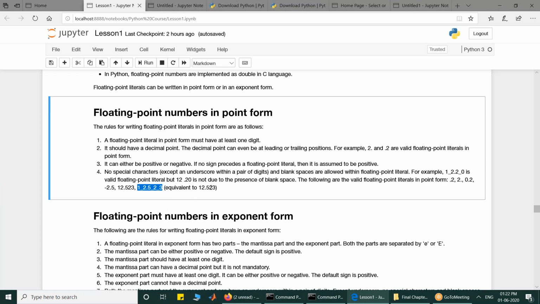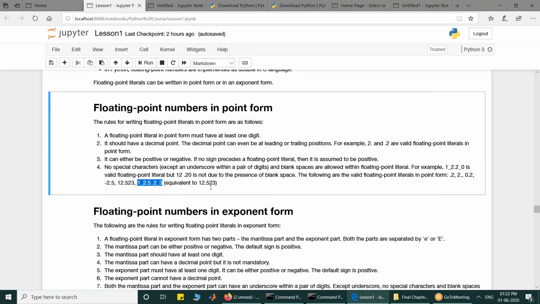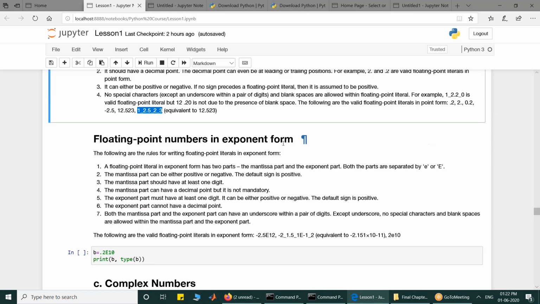So the second form of writing our floating point numbers is in exponent form. If you are writing a floating point number in exponent form, then it has two parts. One is the mantissa part and the exponent part. And both the parts, mantissa part and exponent part, they are separated by either small e or capital E, which stands for the exponent.